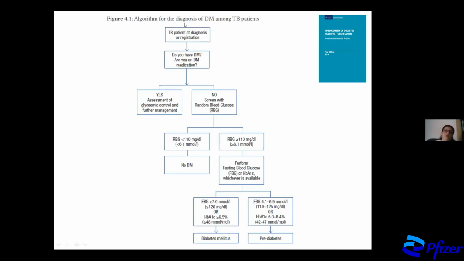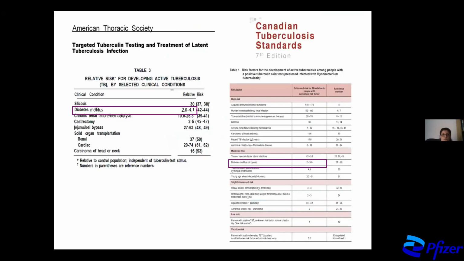Now, this is an algorithm for the screening. So we have a TB patient at diagnosis or registration. The first question is, do you have DM? If they do, then obviously no screening is needed. If they don't, we check a random blood glucose level, and this random evaluation means that we shouldn't let these patients go away and come back. They should be checked for diabetes as soon as TB is diagnosed.